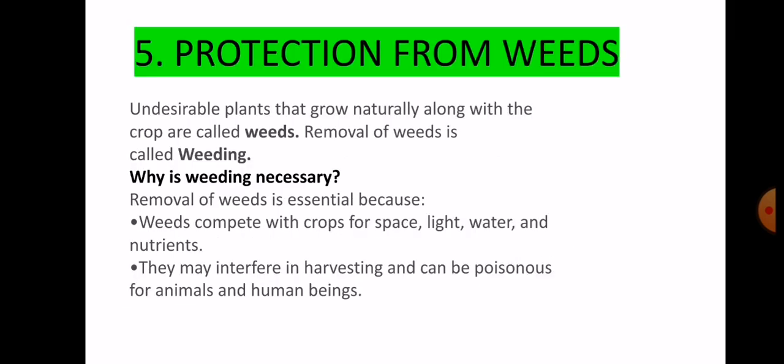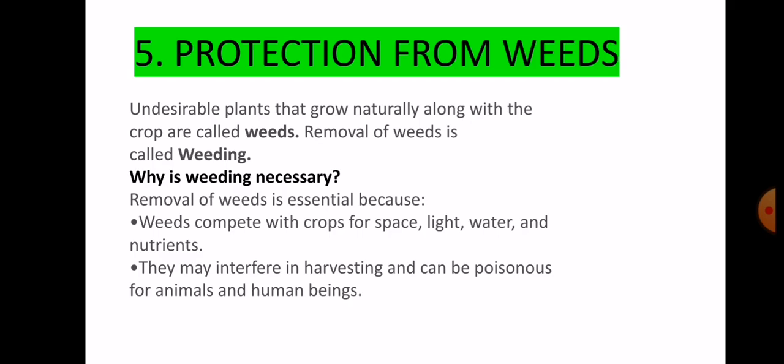Now the next, the fifth point in the process of growing crops, is protection from weeds. Now what are weeds? Weeds are the unwanted or undesirable plants that grow naturally with our main crop. So these undesirable plants are known as weeds. And the process of removal of weeds is known as weeding. The third thing is that the chemicals which are used to kill the weeds are known as weedicides.